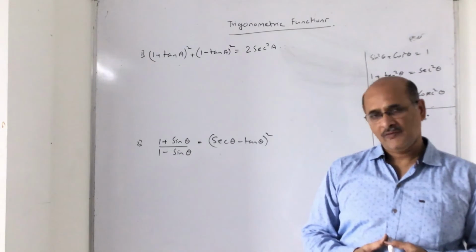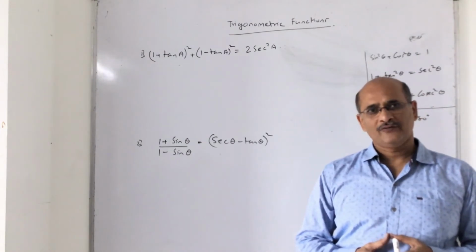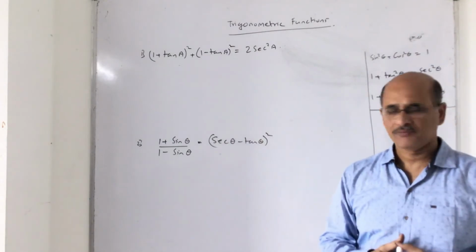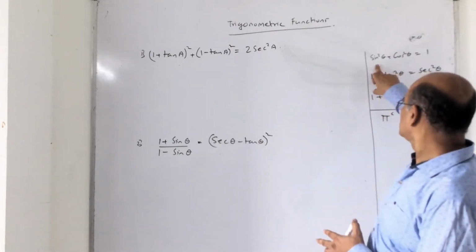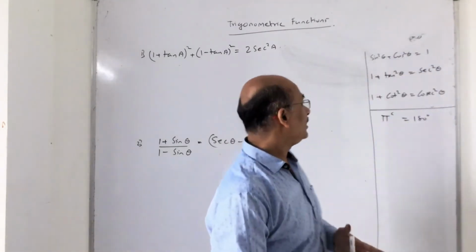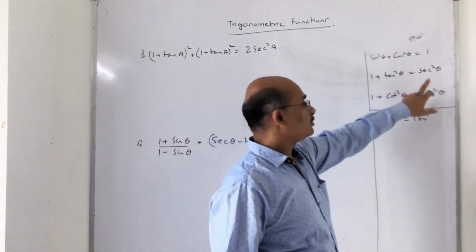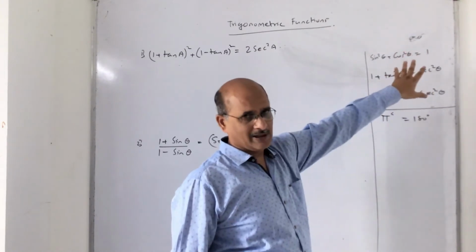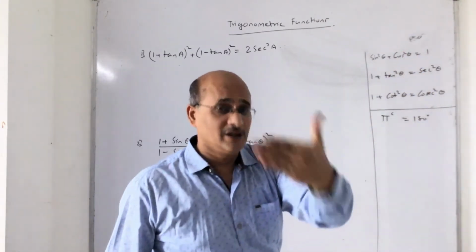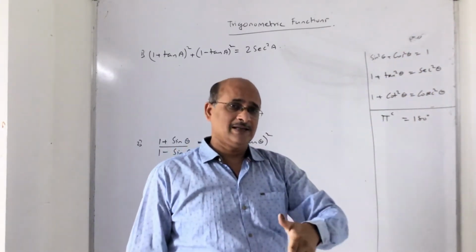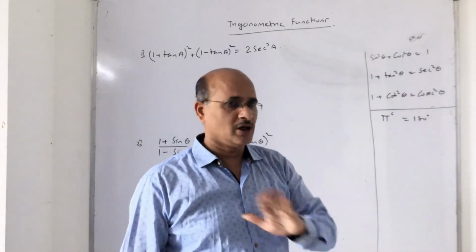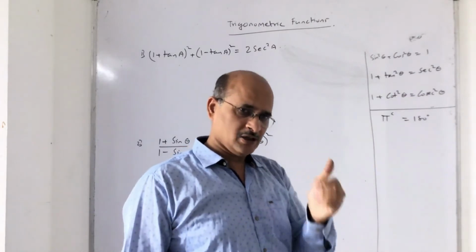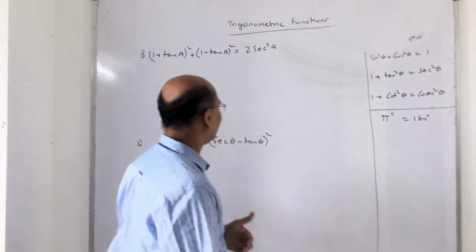By the way, I still remember that in class 10 you do have trigonometric functions and you have proved the identities of trigonometric functions by using these formulas: sin square theta plus cos square theta is equal to 1, 1 plus tan square theta is equal to sec square theta, and 1 plus cot square theta is cosec square theta. You already know these formulas. Let me just tell you, the first exercise is completely an oral exercise, you can do it orally. But some questions of proving are based on the second exercise.